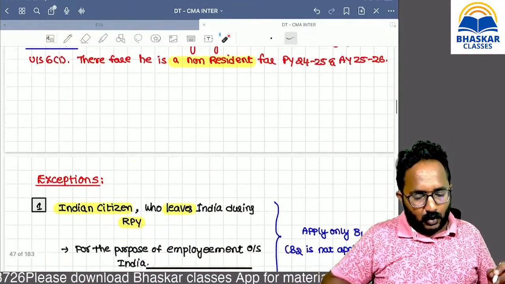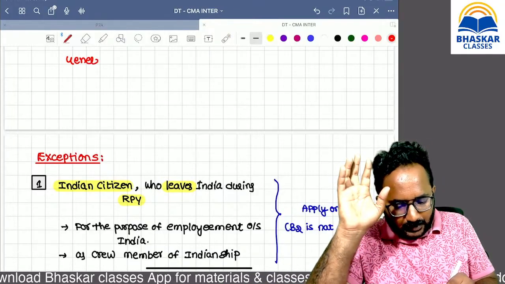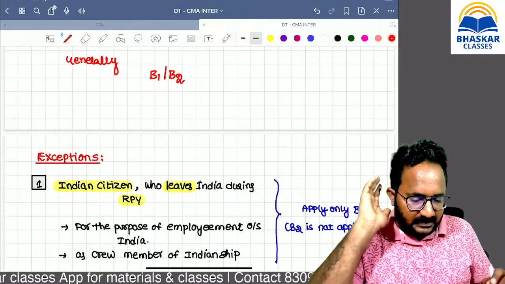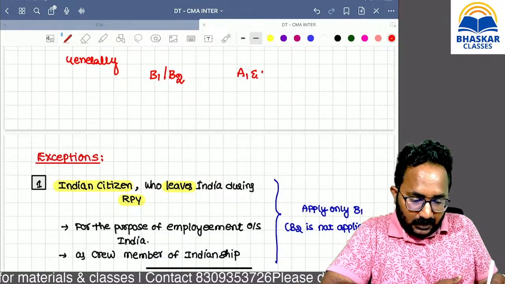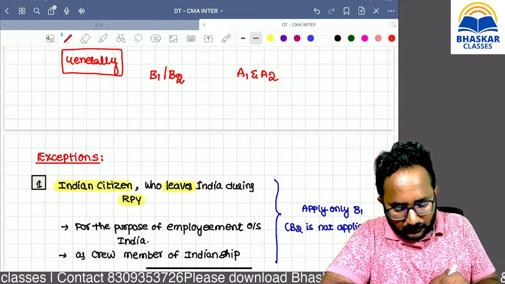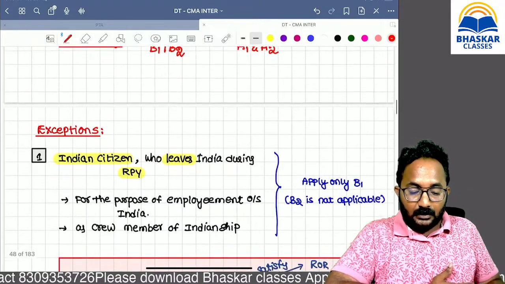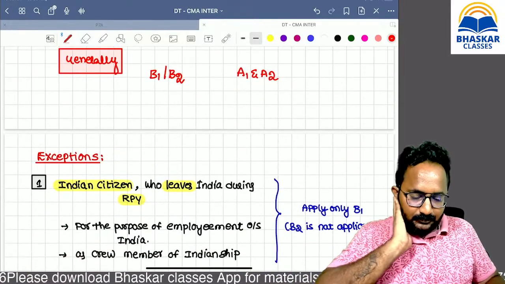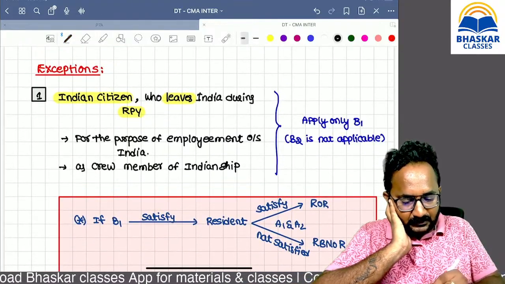Now, generally, if we want to calculate the residential status, we can apply basic condition 1 or basic condition 2, and additional condition 1 and additional condition 2, in general cases, ma. But in some exceptional cases, we have to follow the exceptions, ma. What are the exceptional cases? I will tell you the 2 exceptions, ma. You have to listen to the 2 exceptions perfectly.